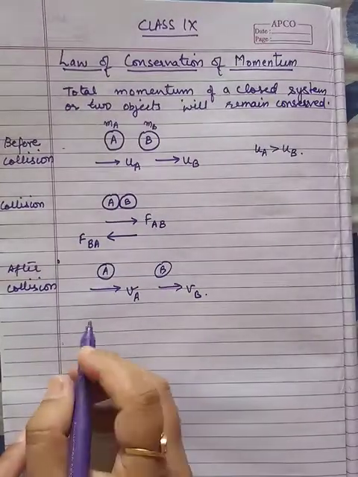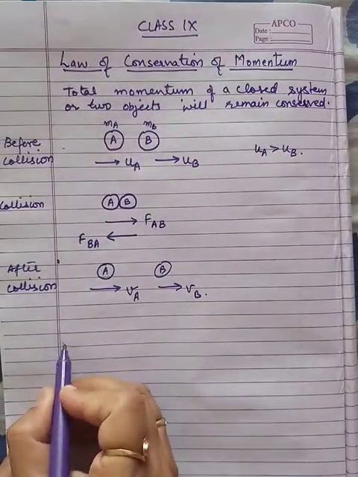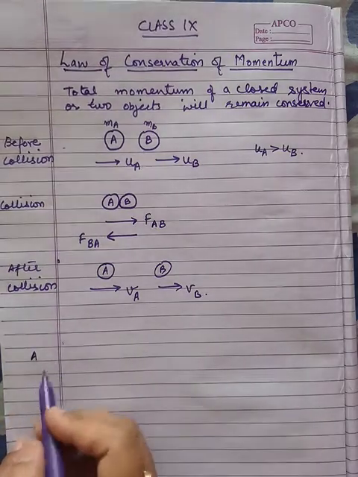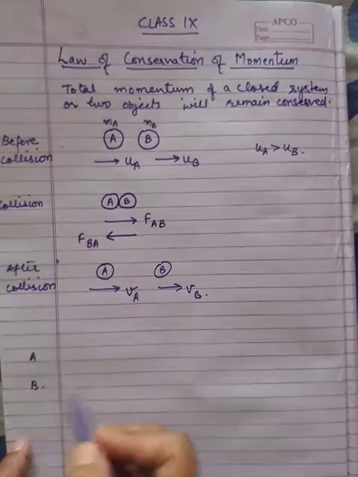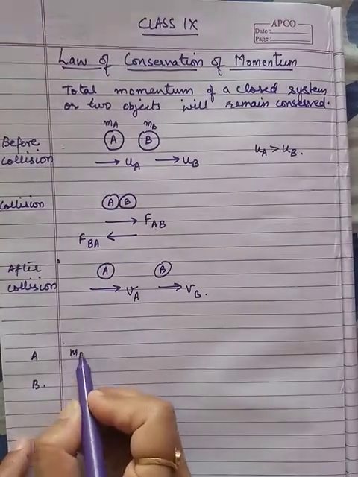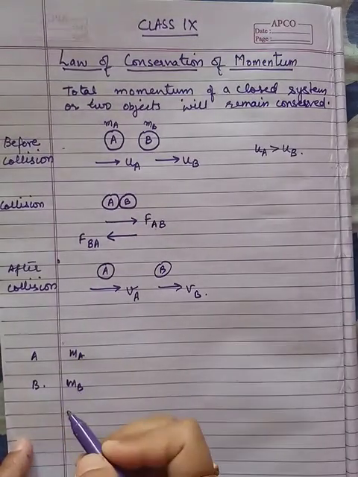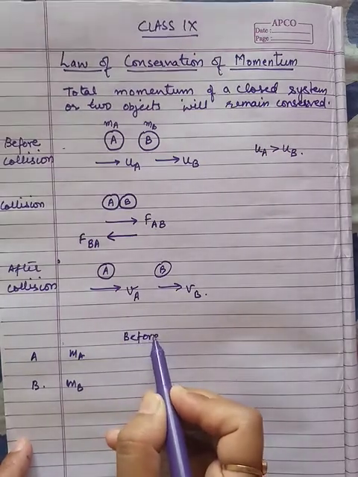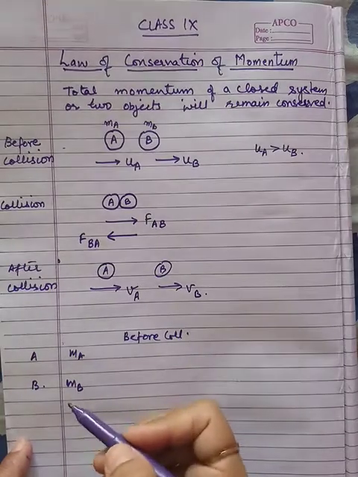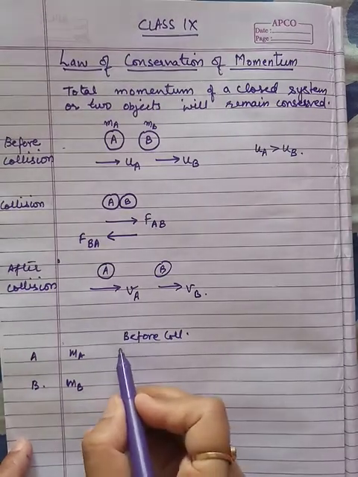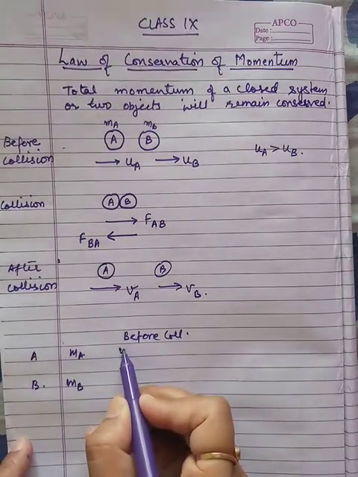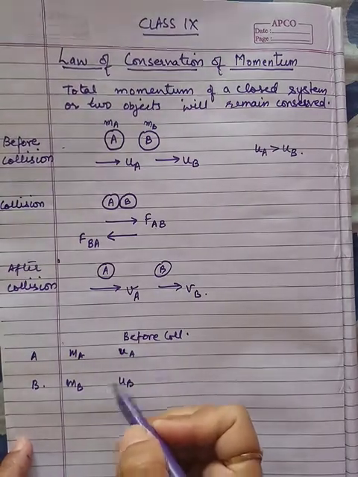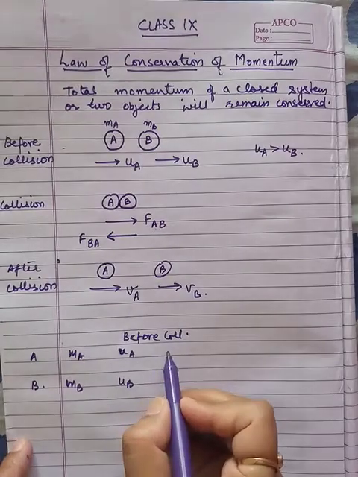So let us say the objects are object A and object B, and they have masses MA and MB. What happens before collision? Before collision, their initial velocities are UA and UB. What happened before collision to the momentum?